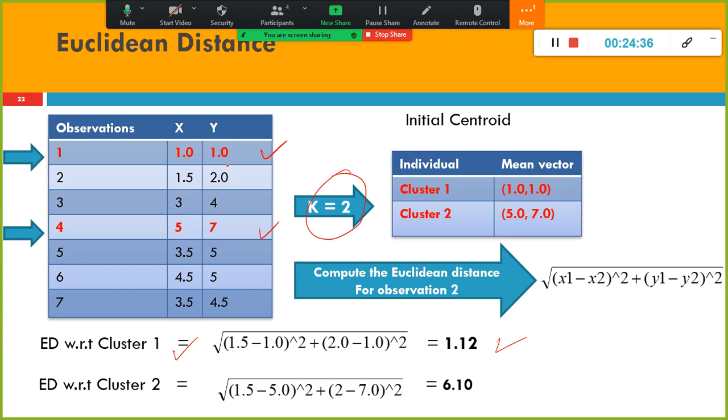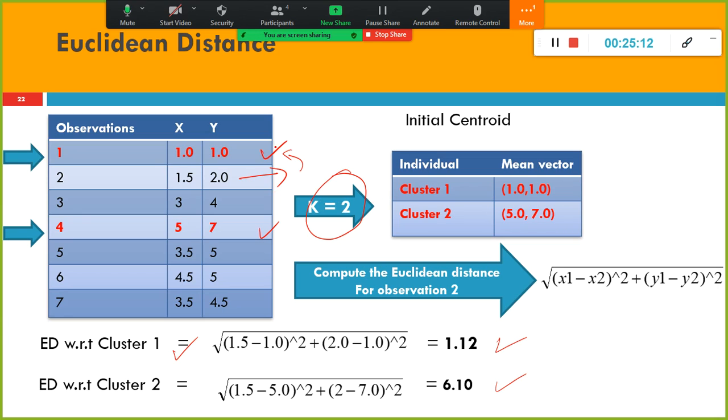And again you need to check the second record with the other centroid. (1.5 minus 5.0) whole squared plus (2.0 minus 7.0) whole squared gives 6.10. Of these two, which one is smaller? 1.12, cluster 1. Very simple, right? Hence this record is closer to cluster 1, so this record will get assigned to cluster 1. You remember I told you earlier, the assignment step is done.